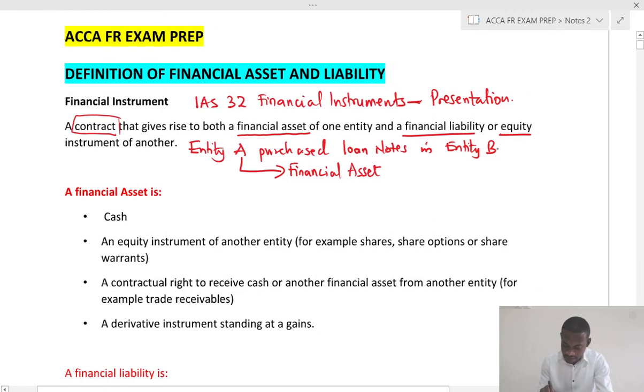Now, for entity B, there is a financial liability.